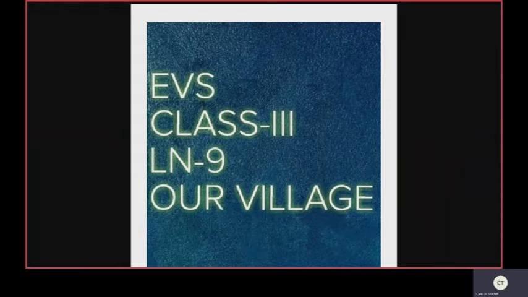Children, do you know what is a village? Yes, a village is a small group of houses in a country area. Okay, then what all will be there in a village? Children, do you have any idea of the various social institutions that exist in a village? In this lesson, let us know what all will be there in a village by taking a village, Rankapuram, as an example. Text reading, page number 78.